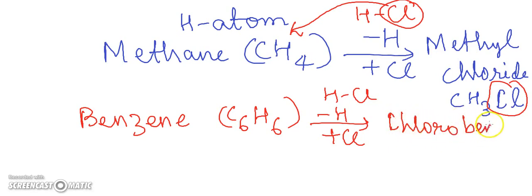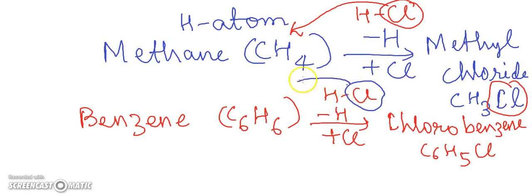What is the formula for chlorobenzene? C6H5Cl. How did this happen? This chlorine atom replaced one of the hydrogen atoms present in the benzene ring, and this chlorine atom was attached, and we got this here.